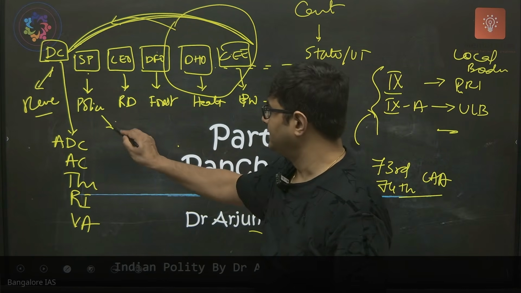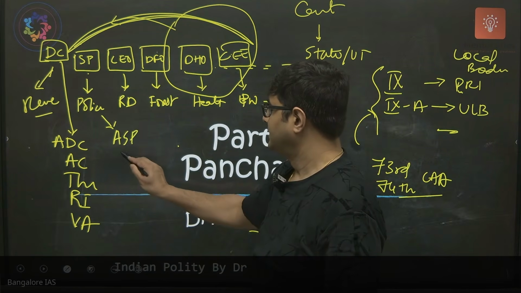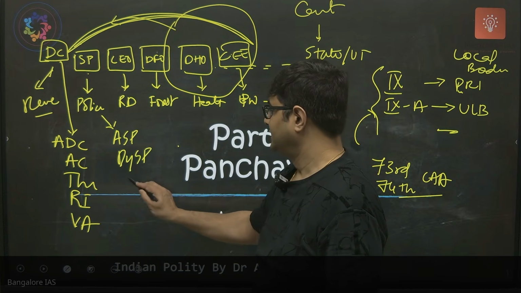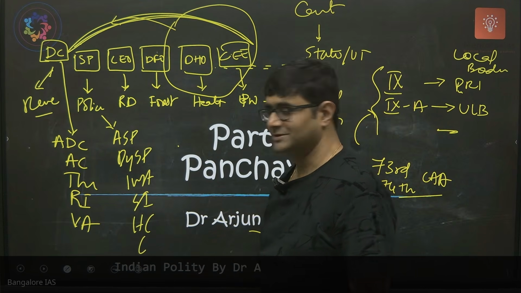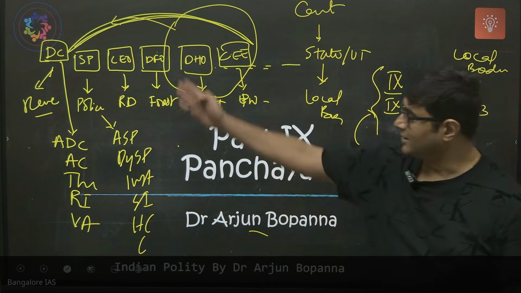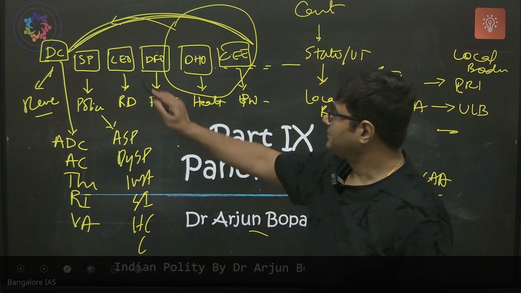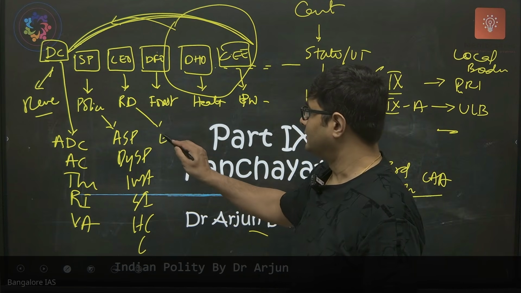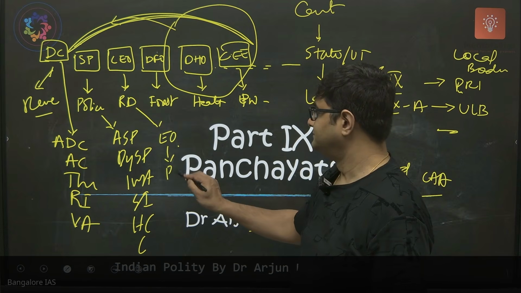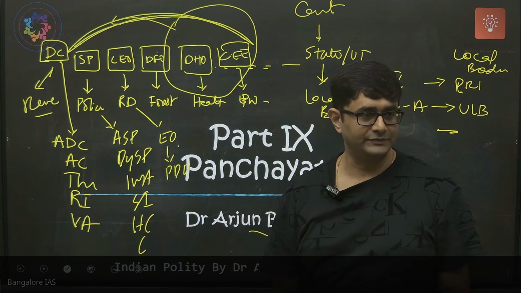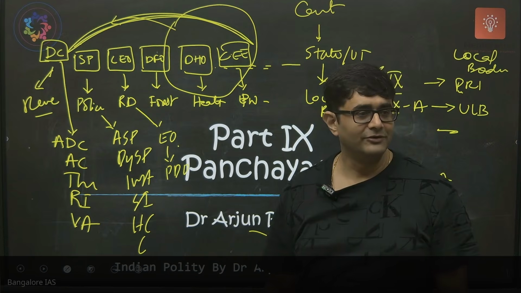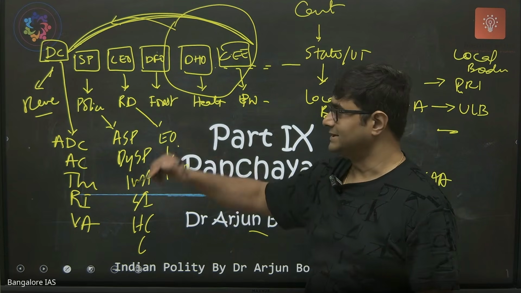In police, it is SP, ASP, DYSP, Inspector, Sub-Inspector, Head Constable, Constable. In rural development, it is CEO, EO, PDO, Panchayat Development Officer, Executive Officer and CEO.